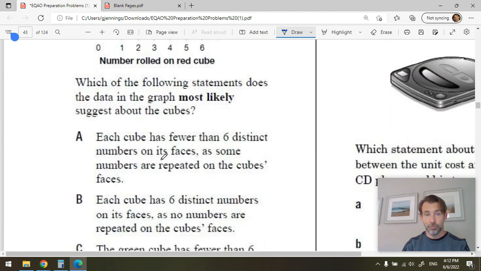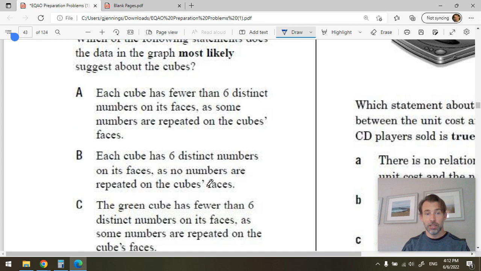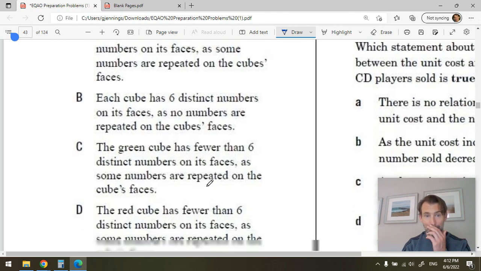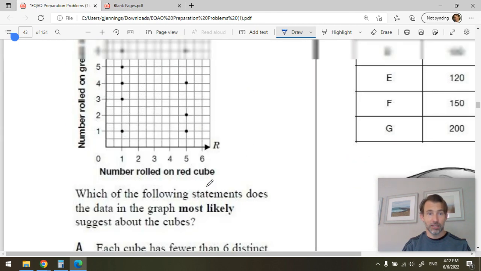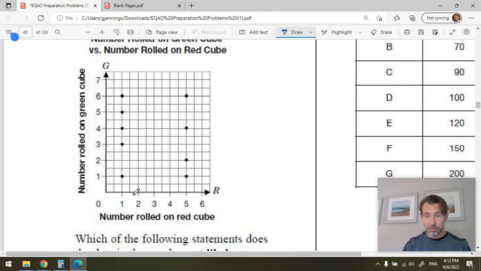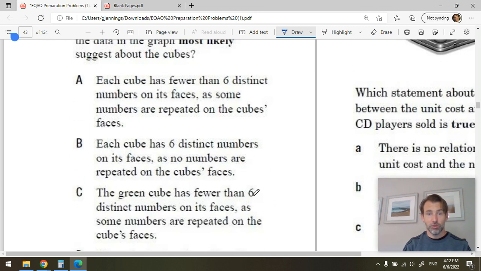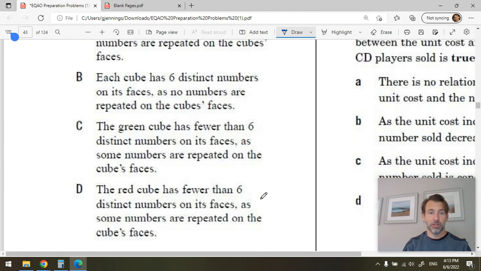It can roll all the numbers. So that's not true. Each cube has 6 distinct numbers. No, that's not necessarily true. The green cube has fewer than 6 distinct numbers on. No, the green cube has all 6. Okay, the green cube does not have fewer than 6 distinct numbers on its faces.